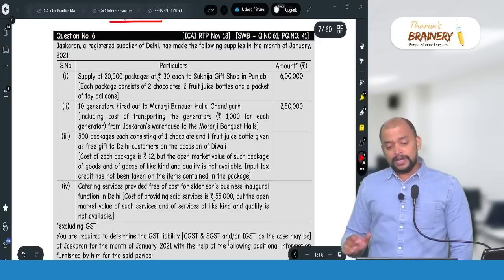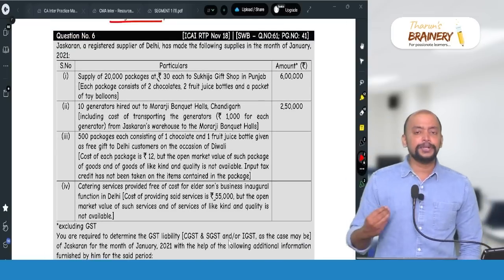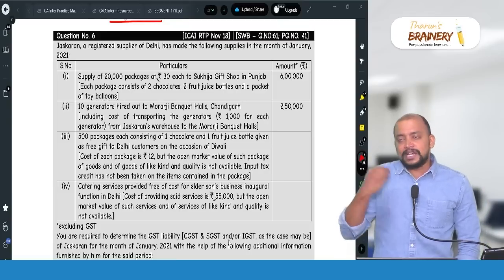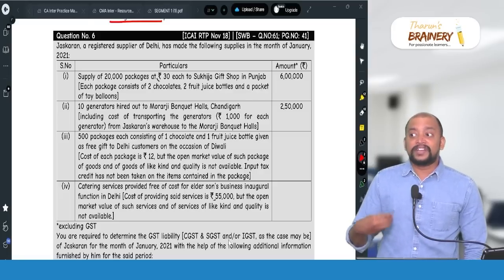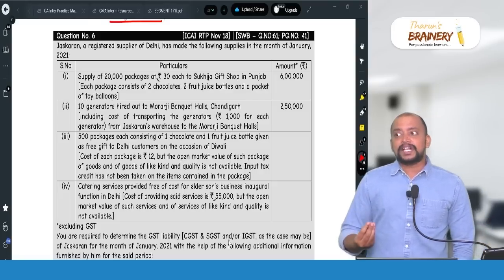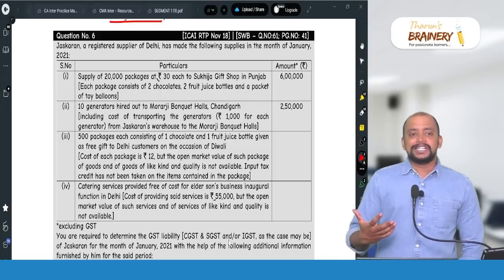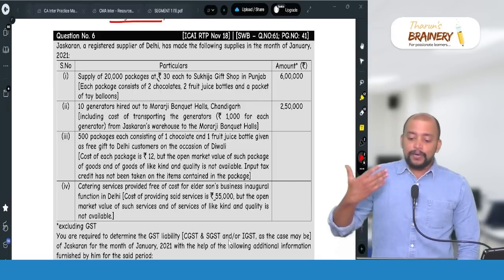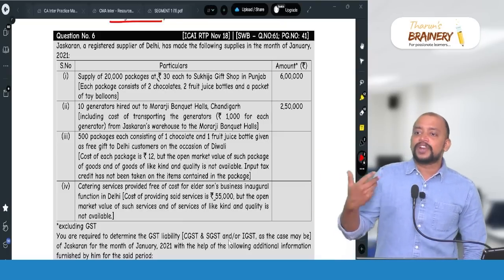And in the ordinary course of business, it is naturally bundled. We learned one assignment, hiring of chairs, coolers along with transportation. That will come under composite supply because it is naturally bundled. Usually, in the ordinary course of business, the one who gives the renting of the assets will also do the transportation.